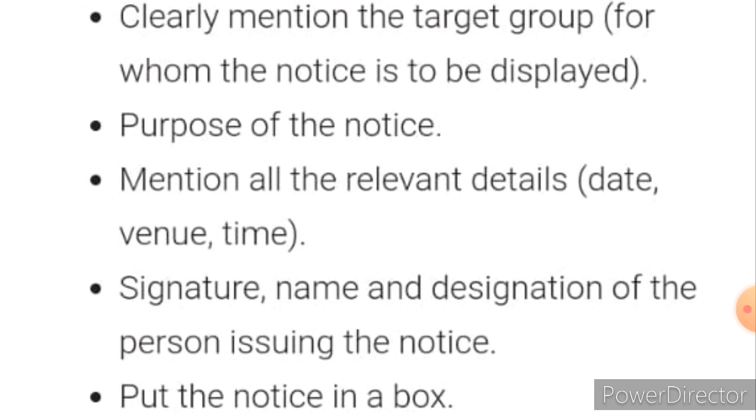Next one, signature, name and designation of the person issuing the notice. The person who is typing the notice, who wants to deliver this information or convey the instruction, that person's name, signature and also designation should be mentioned in the notice. Next one, put the notice in a box. So the notice should be on the notice board only. It should not be in a corner. It should be in a public place.